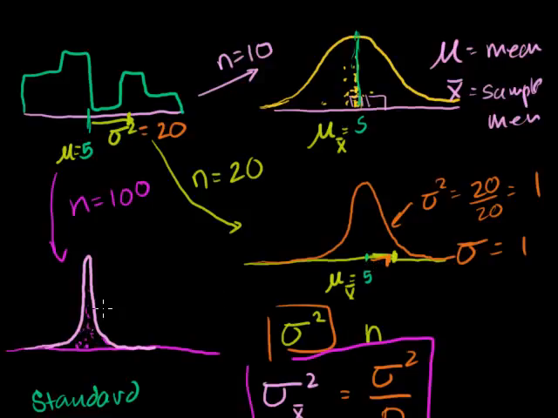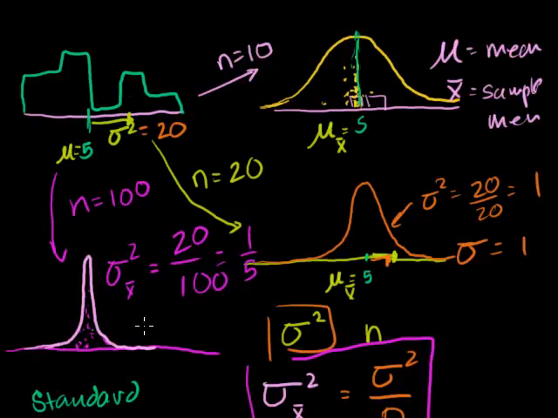Here, when n is 100, our variance of the sample mean is going to be equal to 20, this guy's variance, divided by n. So n is 100, so it equals 1/5. Now, this guy's standard deviation, or the standard error of the mean, is going to be the square root of that. So 1 over the square root of 5. And this would be a little bit under 1/2 standard deviation, while this guy had a standard deviation of 1. So you see it's definitely thinner.